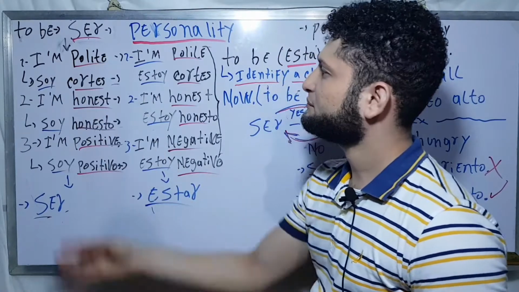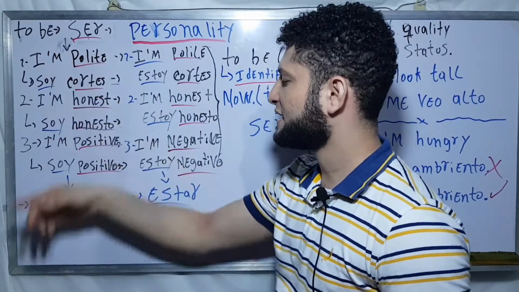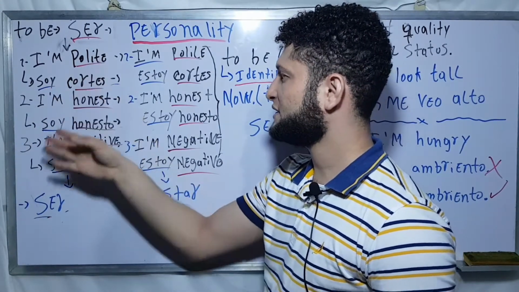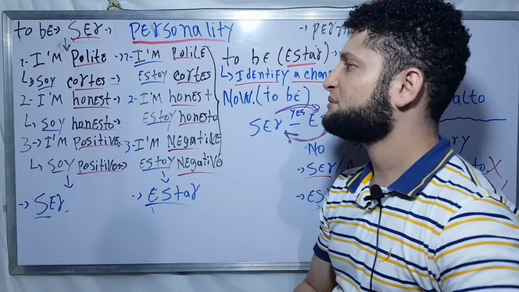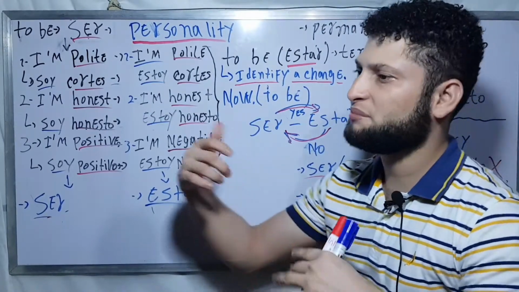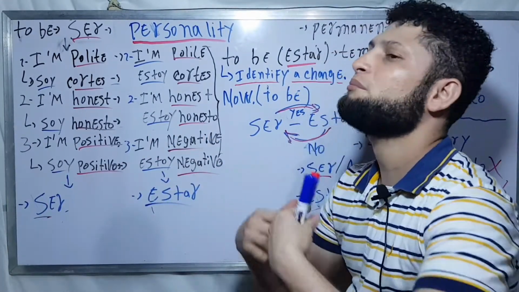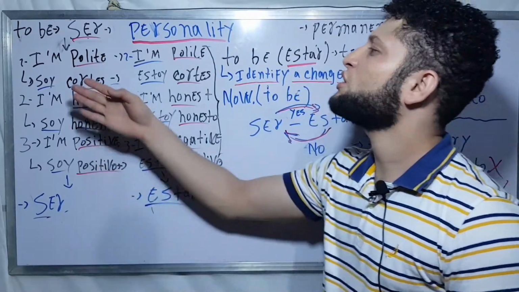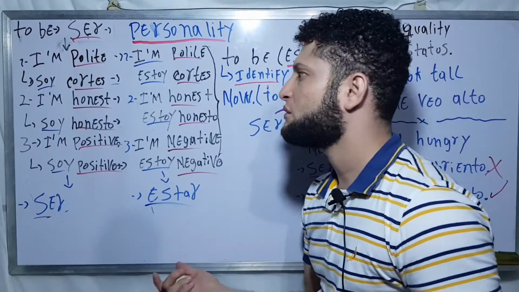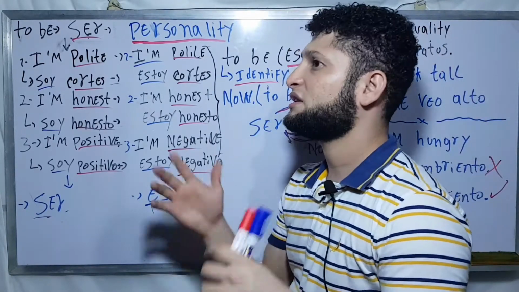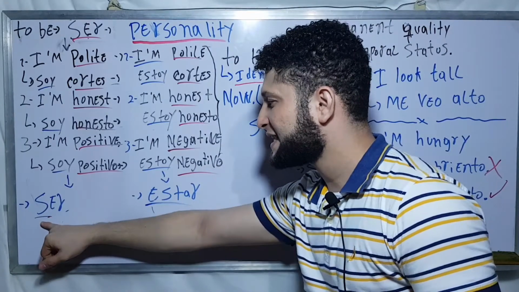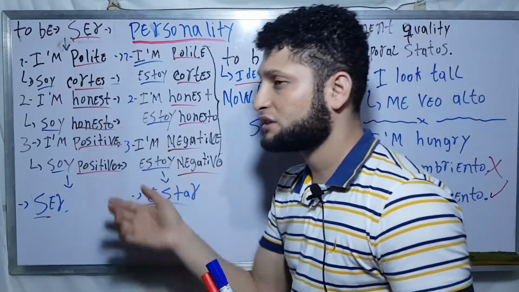Now, I'm polite with the verb ser. I'm polite. In Spanish, soy cortés. Polite is cortés. That's part of my nature. This is my attitude. Normally I like helping people, I'm kind, and then I'm polite. Soy cortés. This is a permanent quality. If someone is describing me, that person needs to say that he is polite with the verb ser. Él es cortés.